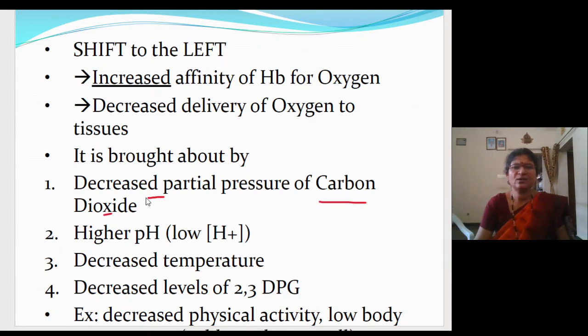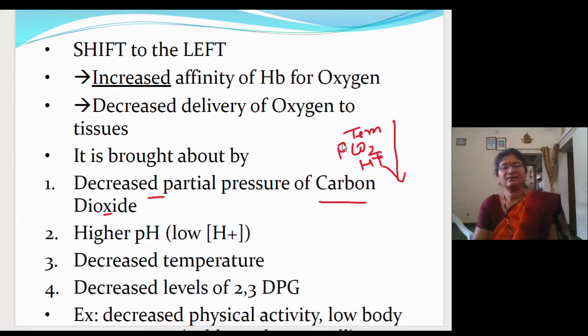Everything will be decreased here: all the factors we have studied, that is the temperature, the partial pressure of carbon dioxide and also the hydrogen ion concentration. This will occur when the body is at rest, with decreased physical activity and low body temperature. So that is about the shift to the left. Hope it is clear.